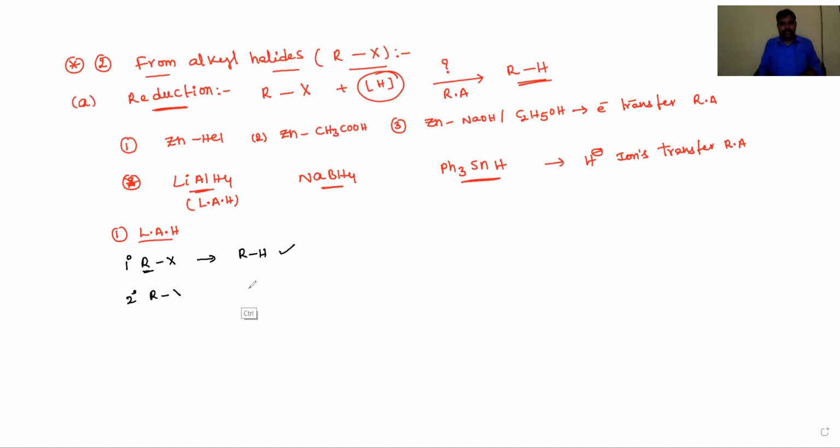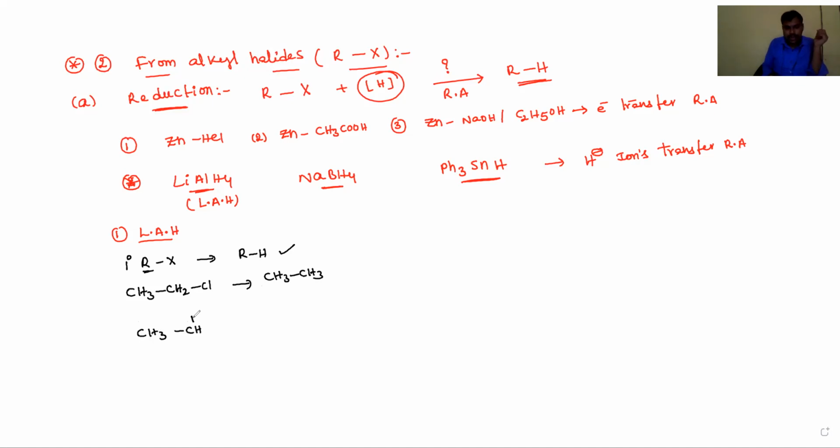For example, a primary alkyl halide, I will give you, dear students: CH3-CH2-Cl is converted into CH3-CH3.